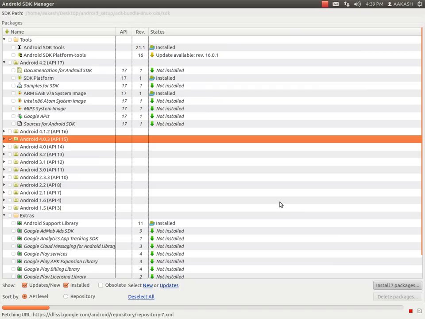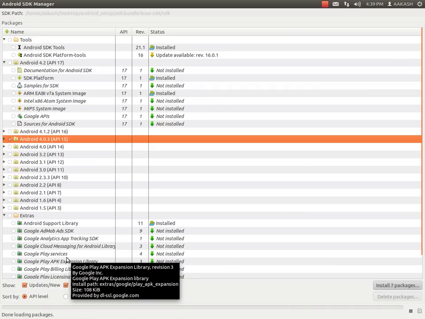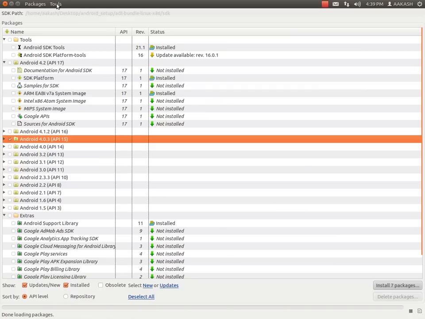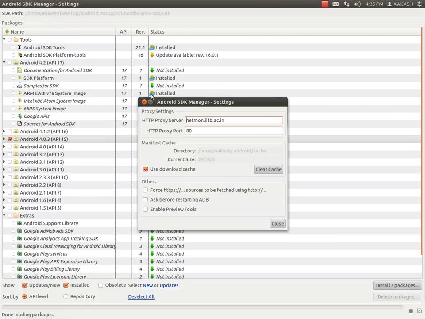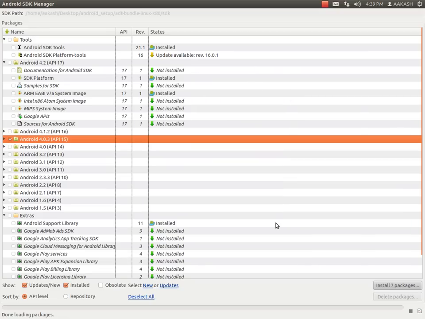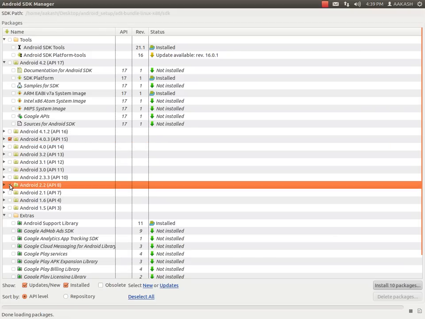Now here you have to give the user and password if you are behind a proxy. To set the proxy server, you have to go to Tools, then Options, and here you have to give the server name and the proxy port. Close. Now I'm selecting 4.0.3 because I'm working on Akash tablet. The Akash configuration Android version is 4.0.3, and after that there is Android 2.2.